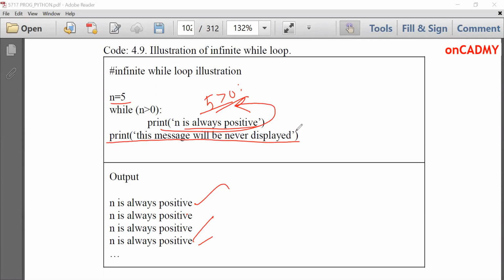This message will never be displayed because we did not update the value of n in the loop. As I already told you, there must be a certain condition in a loop that should terminate the loop, whether an increment condition or a decrement condition. In this case, a decrement condition was required so that 5 reaches 0 gradually, but no such statement is put over here. That's why this loop has run infinitely. So we should avoid infinite loops in order to get correct results.